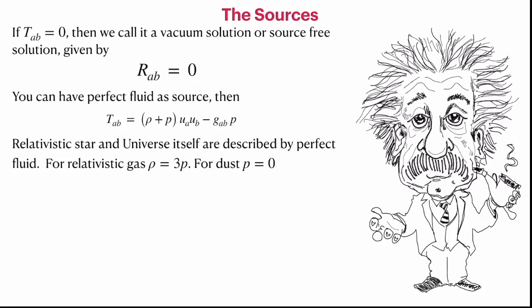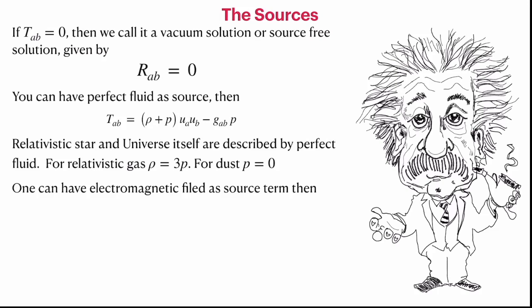Now we see that in addition to a relativistic star, we also have a universe filled with the perfect fluid. It can have radiation, or it can have a time-like fluid, or it can have a dust solution. There are various cosmological models with all these as a perfect fluid that we will come back to when we handle the cosmology part of the course.